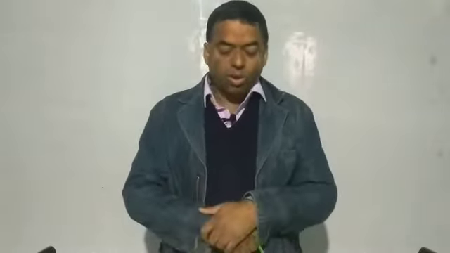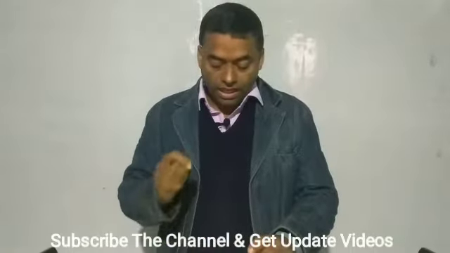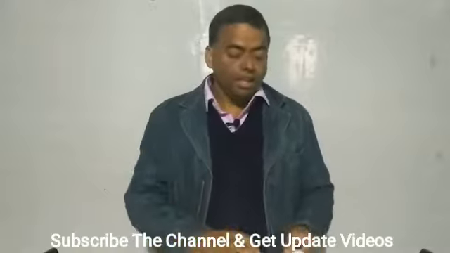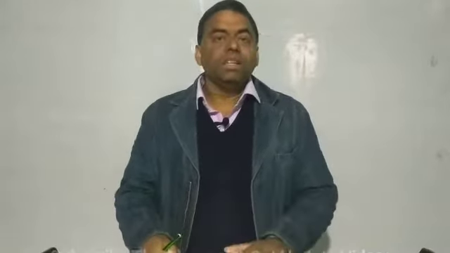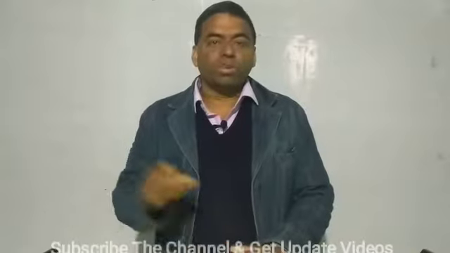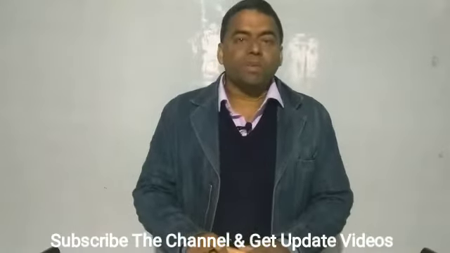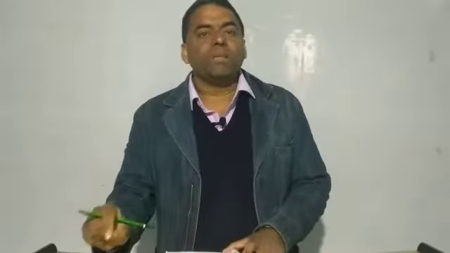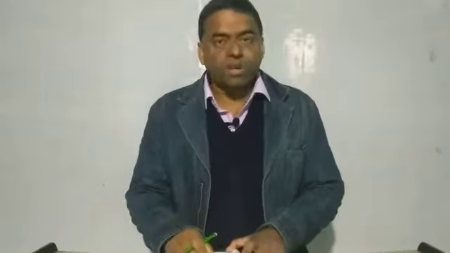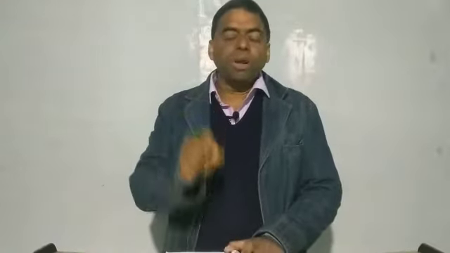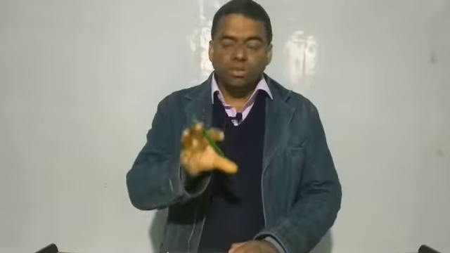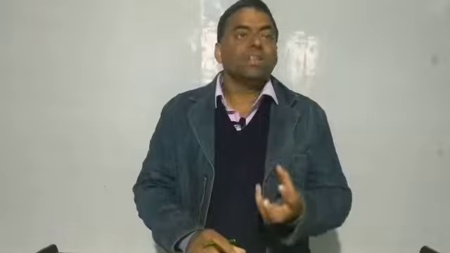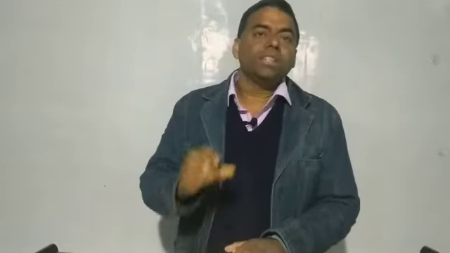Now the next question is: who can conduct trial before the court of session on behalf of the prosecution? The answer is very simple. It is the public prosecutor who conducts cases on behalf of the prosecution in the court of law. And when it comes to appointment of a public prosecutor, you must refer to section 24 of the Criminal Procedure Code, where you have elaborate provisions regarding appointment of a public prosecutor: who can be appointed public prosecutor, for how many years he must have practiced, who can be appointed a special public prosecutor. All these details you find in section 24 of CrPC. So if you get a question, who conducts cases on behalf of the prosecution in the court of law, the answer is the public prosecutor.